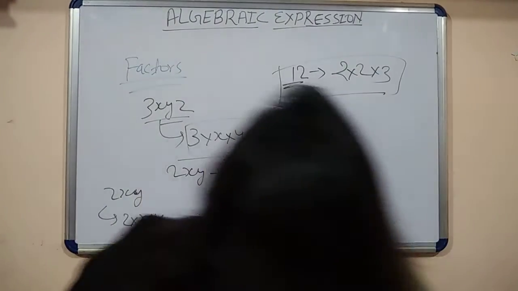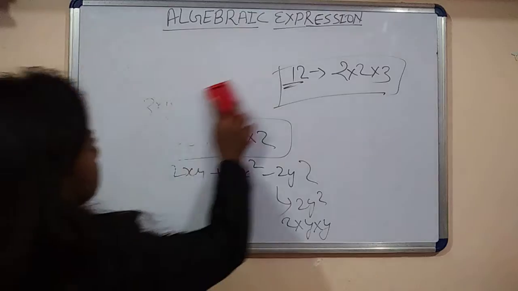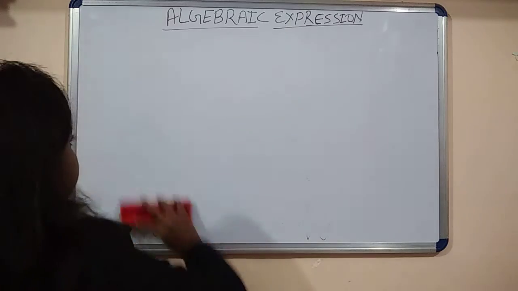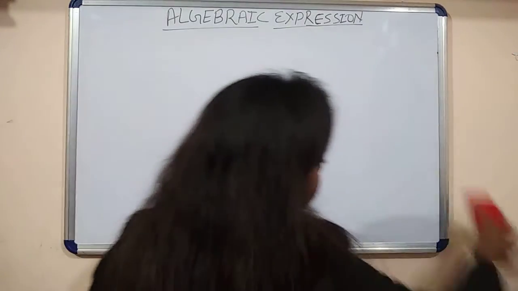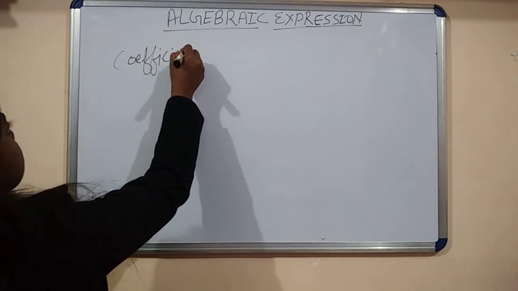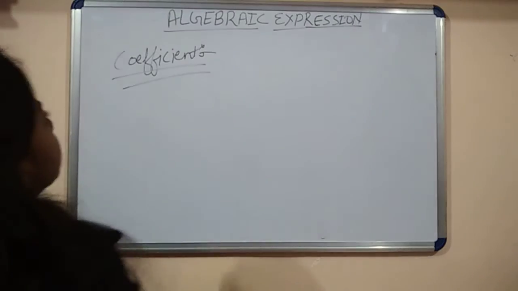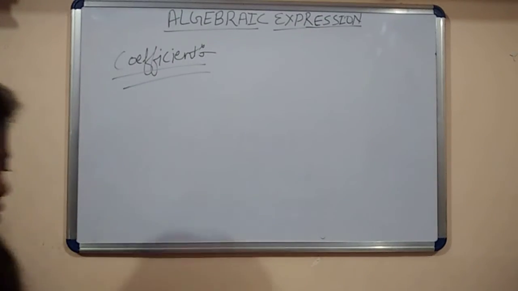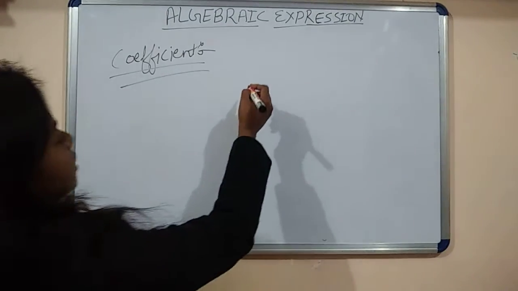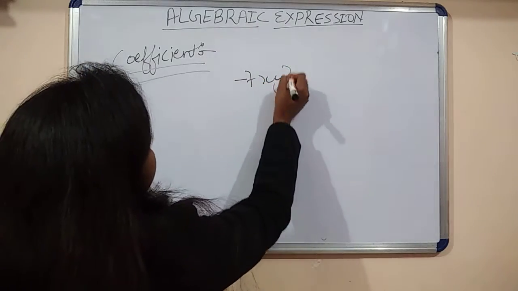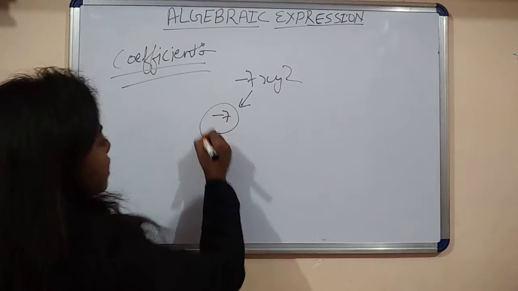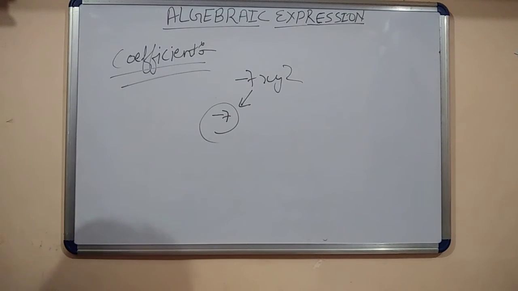Next is coefficient. What is coefficient? The numerical value of any term is called coefficient. Let's consider minus 7xy square. What is the coefficient here? Minus 7. Minus 7 is the coefficient. Okay, always consider the sign.